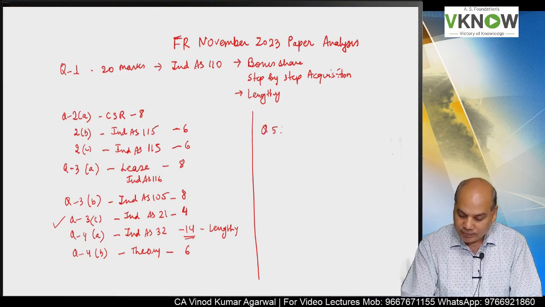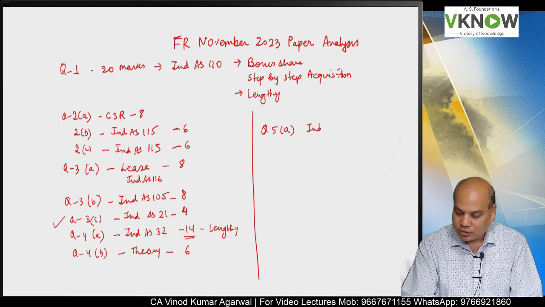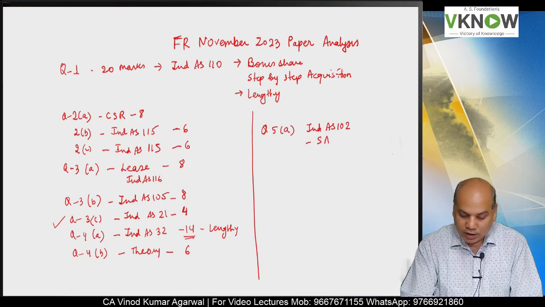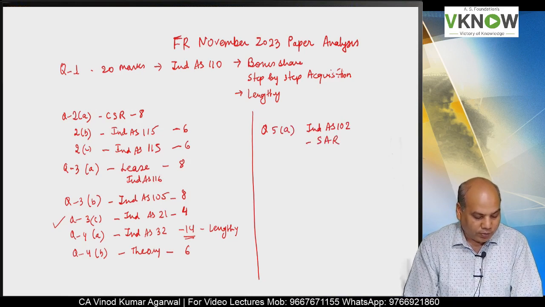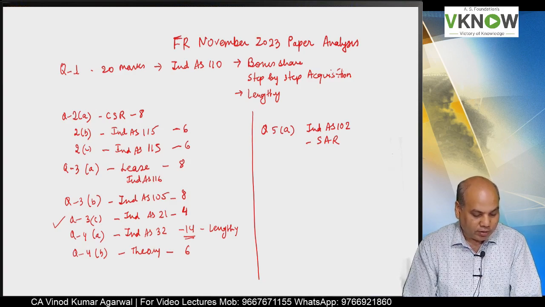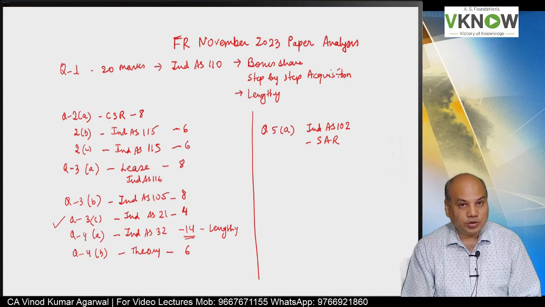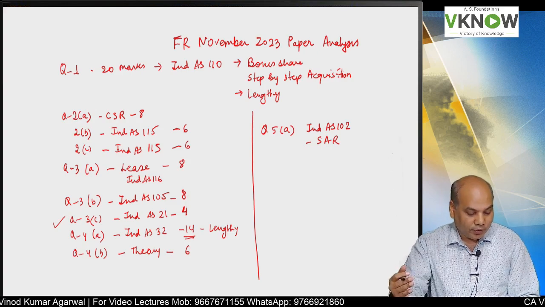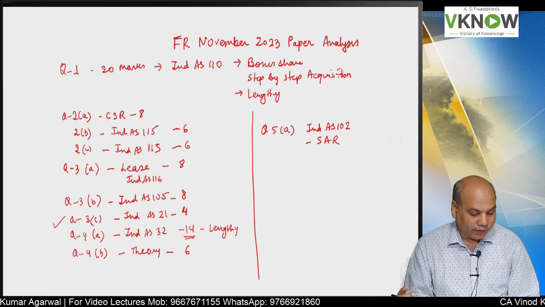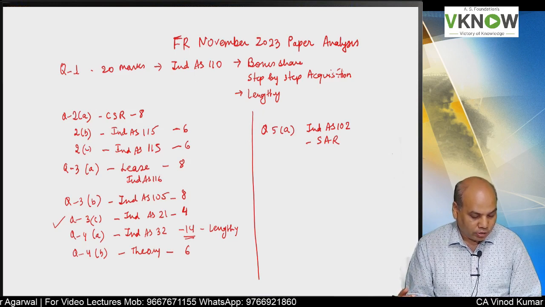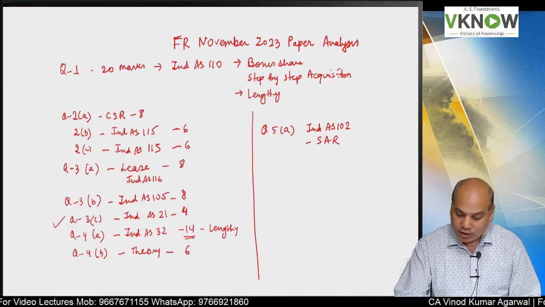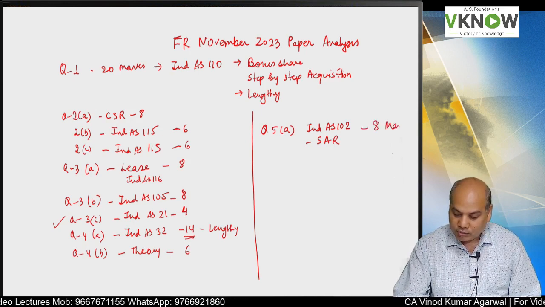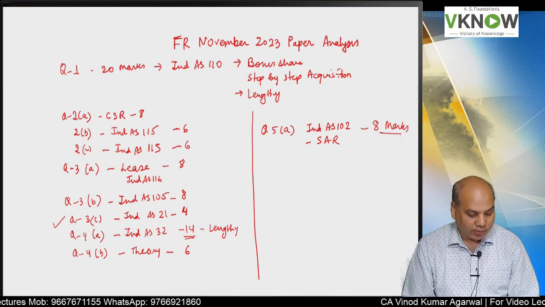Question number 5A is from Ind AS 102, and this time they have asked you accounting of stock appreciation right. From the first look, it appears to be an easy question. I have not read everything in too much detail, but from the way the question is drafted, unless there is a ghost inside it, it must be a very easy question. And this is for 8 marks. Amazing. A similar question you have done in the class on stock appreciation right.